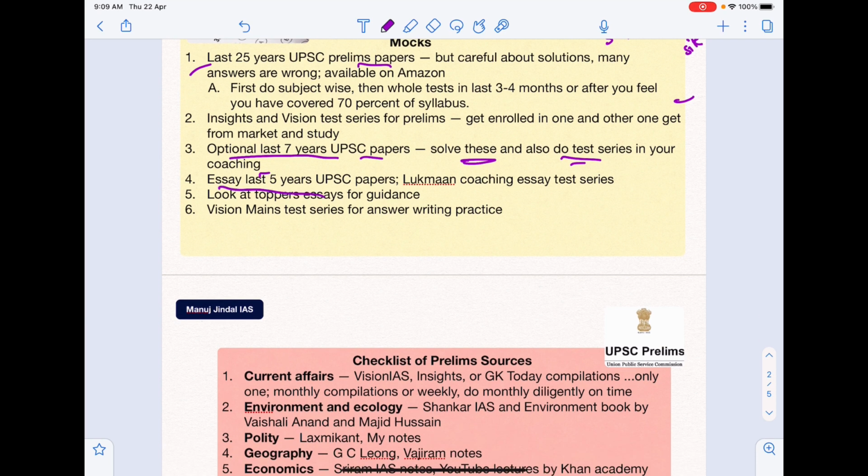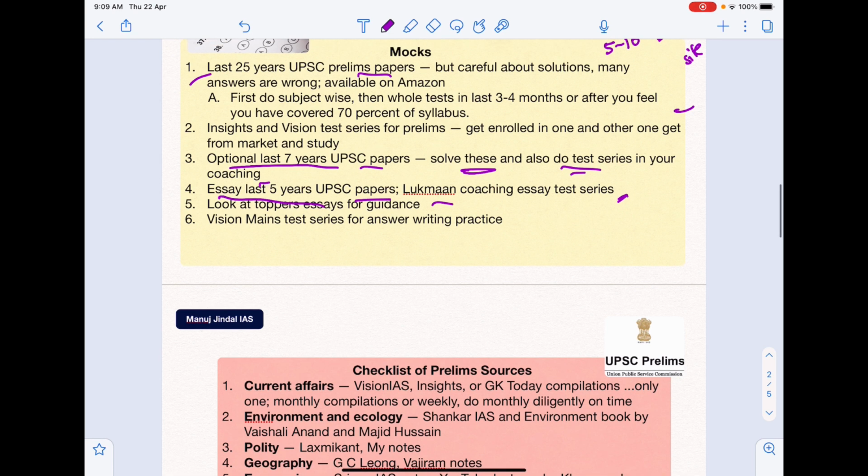Essay tests of last 5 years of UPSC, you should go through them and subscribe to one coaching for test series for essay. I would say Lukman is good. I use that, but you can go for some other one also. You should look at toppers essays for guidance for essay. Okay, because essay is one of those areas which is not really well taught or well covered by any coachings or any YouTube videos or any book for that matter. So I would say the best guide is toppers papers to see how they write.